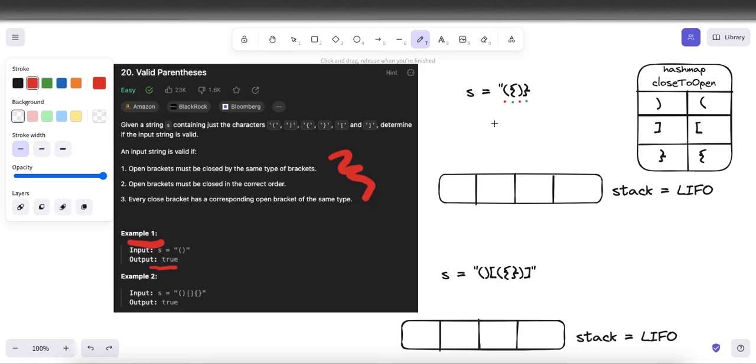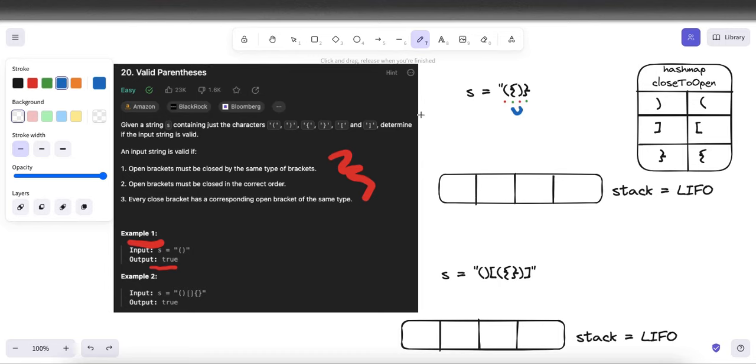However, when looking closely, we see that the brackets are not closed in the correct order. In fact, when we go through this string, we first find a round bracket and then a curly opening bracket. The first closing bracket, however, that we find is a closing round bracket. But each closing parenthesis must be matched with its most recent opening parenthesis. So when encountering this closing round parenthesis, we see that the most recent opening parenthesis is actually a curly parenthesis, and therefore these cannot be matched.